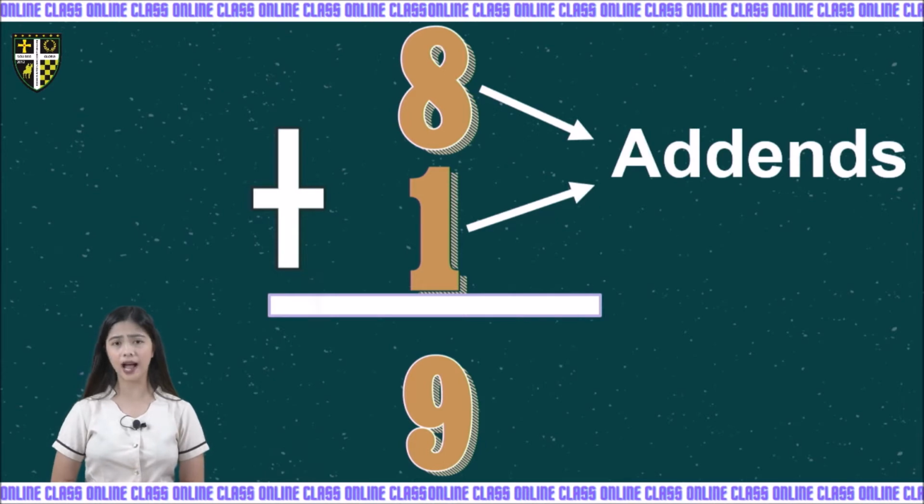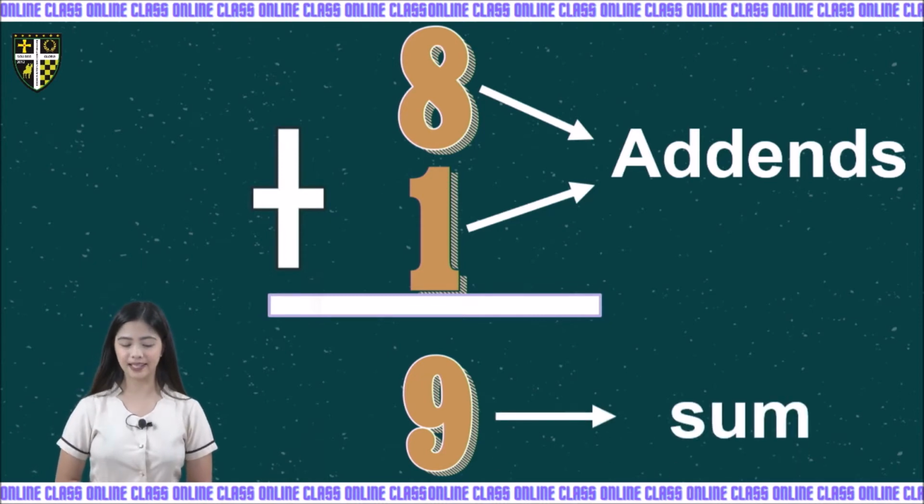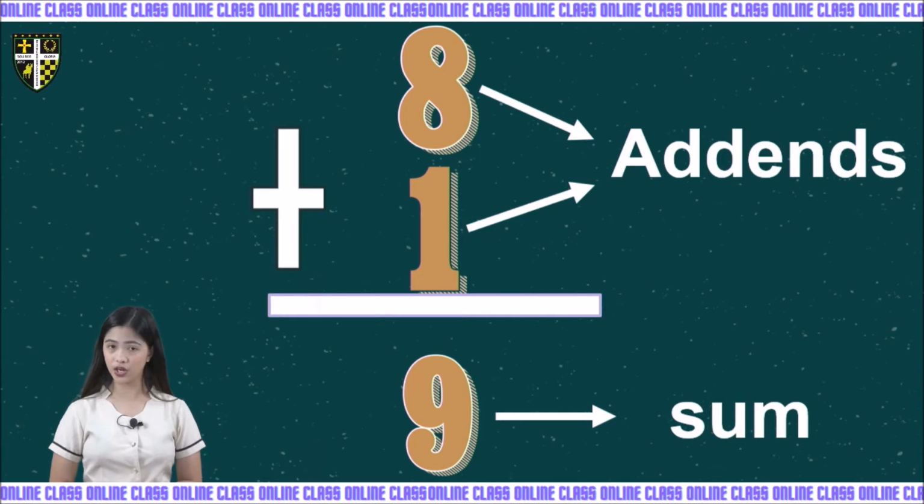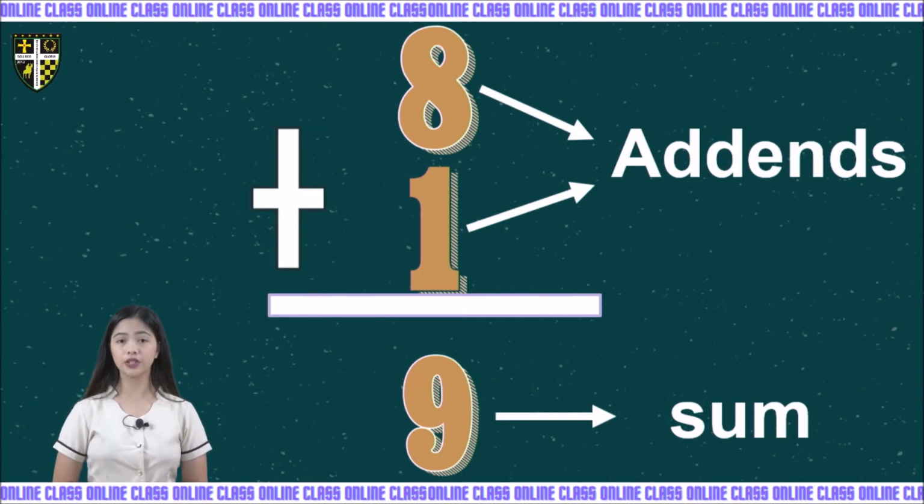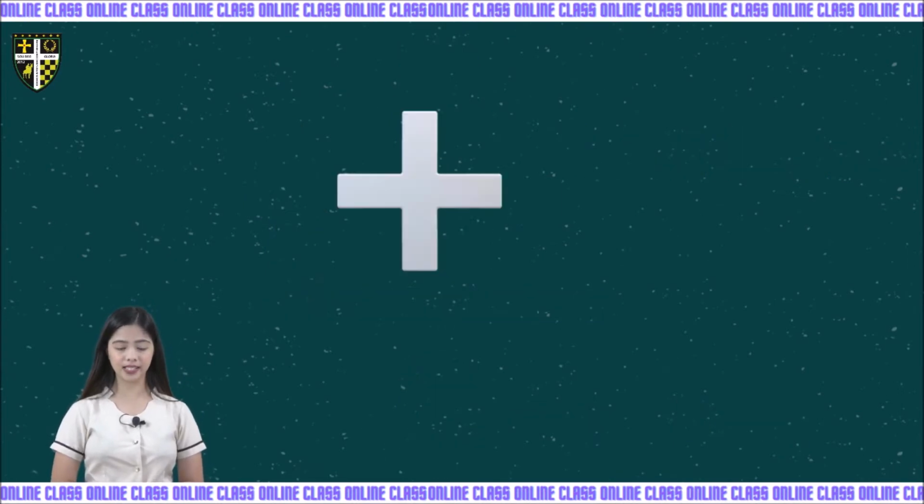How about the answer in addition? What do we call the answer in addition? Kids, we call it the sum. Again, the answer in addition is called the sum, while the numbers being combined together are called addends. As you can see here, we have the plus sign.